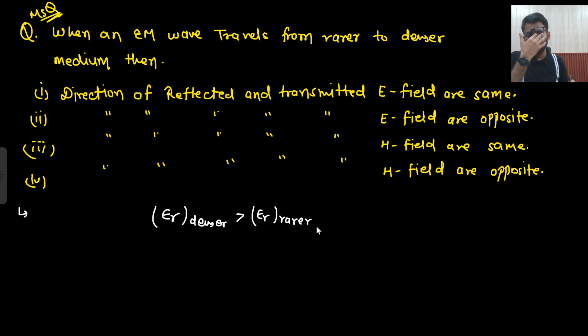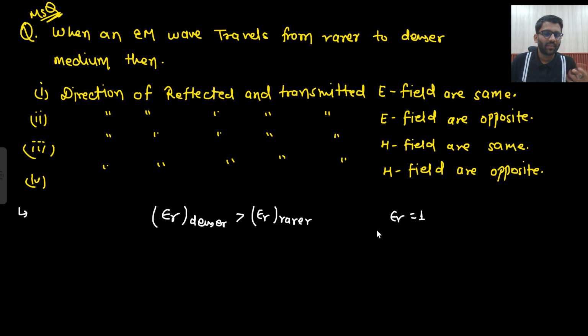Is that clear to you? Epsilon r of denser medium is more than the epsilon r of rarer medium. Okay, because what is the epsilon r of air? That is 1 only, no? Epsilon r of air, or you can say free space, is 1. For water, it will be greater than 1. It is, I guess, 1.33. I don't actually remember, but it is 1.33 for water as far as I remember. And for diamond, it is the highest, I guess. I'm not sure about that. I'm just telling whatever that I remember.